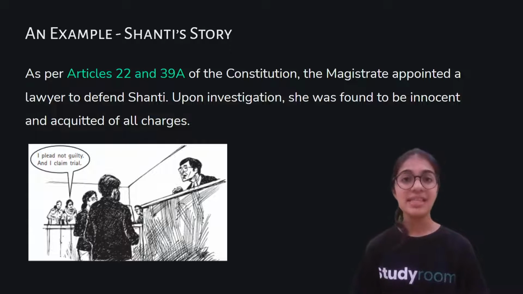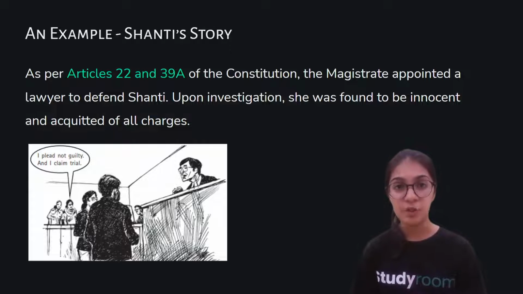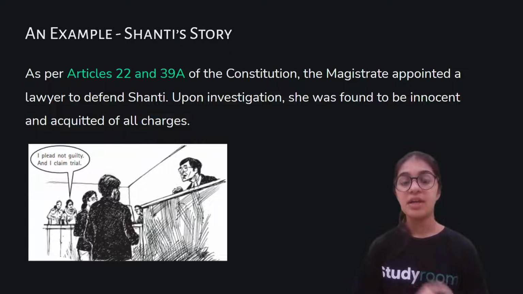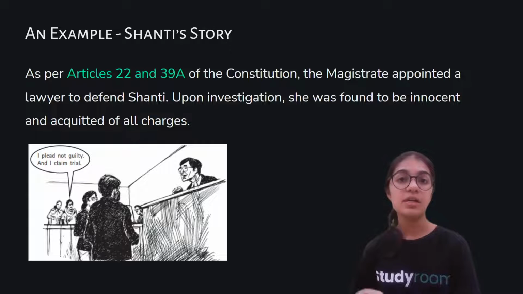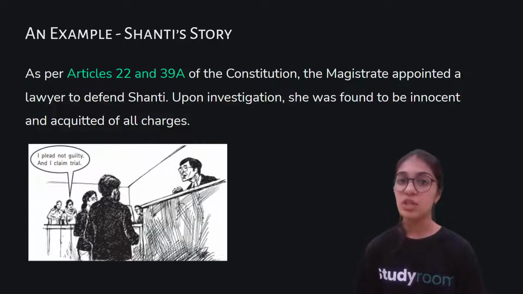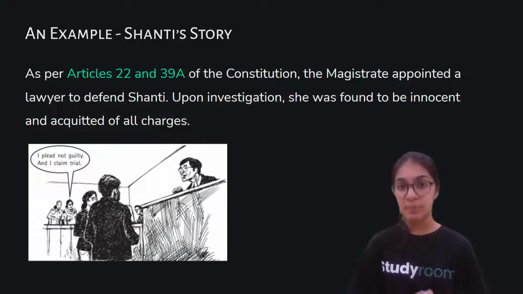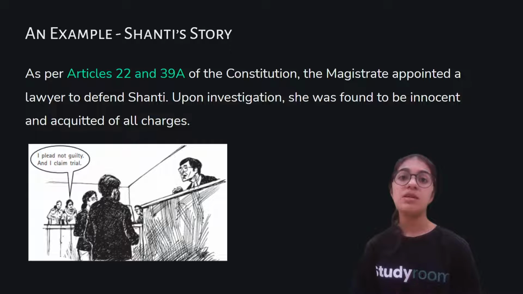Now that the case has started in the court, there is a person known as the public prosecutor. Understand this concept very carefully. This person represents the people who filed the FIR, Mr. and Mrs. Shinde. The theft happened to Mr. and Mrs. Shinde, so they have filed a petition against Shanti. Shanti will get a defense lawyer, but Mr. and Mrs. Shinde will get a prosecutor from the government, who will be responsible for making the accused person guilty, who is Shanti in this case.